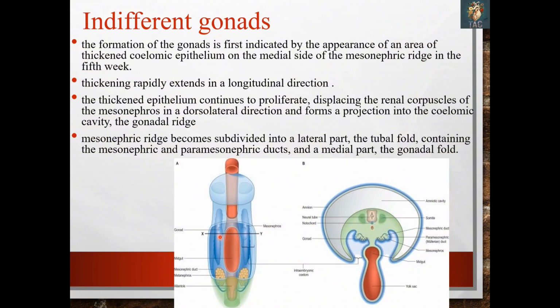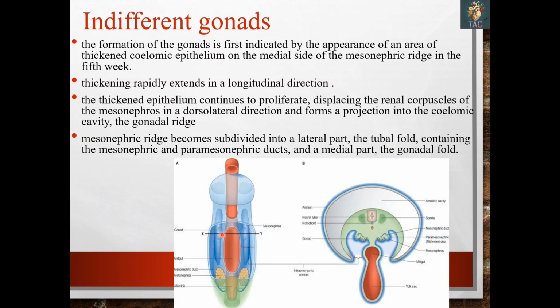More and more cells are added to this area, the coelomic epithelium proliferates over here, and this gonadal ridge continues to grow in a longitudinal direction and proliferate till it reaches the caudal end, and also because of the proliferation it displaces the renal corpuscles of the mesonephros in a dorsolateral direction and forms a projection into the coelomic cavity, and this projection is called the gonadal ridge. So this one was the mesonephros, and in front of the mesonephros on its medial side you can appreciate this area. This is the gonadal ridge.